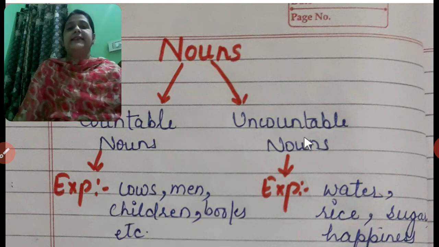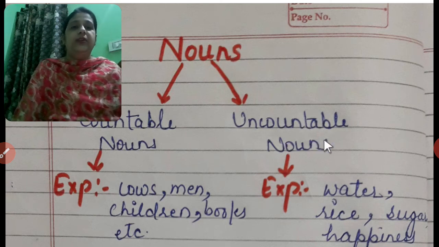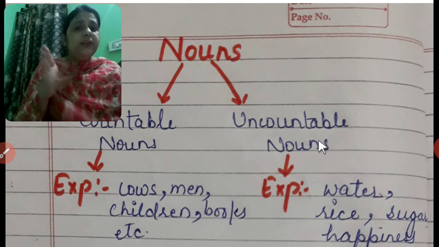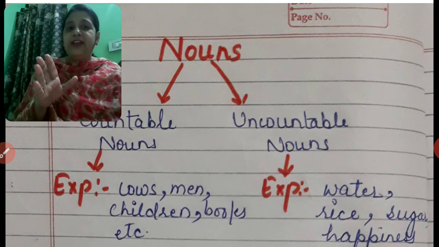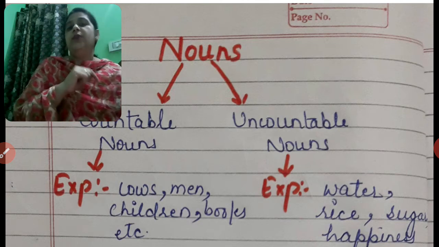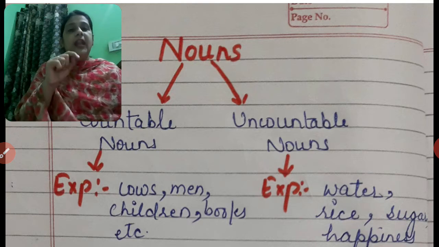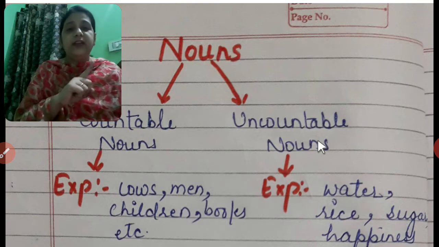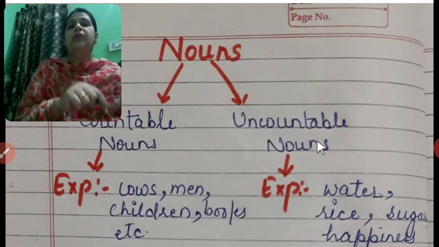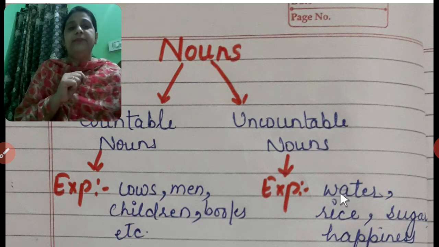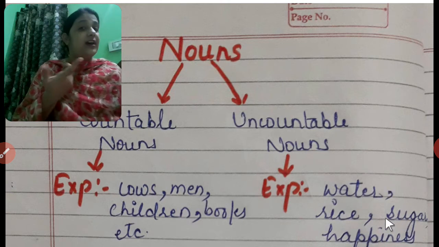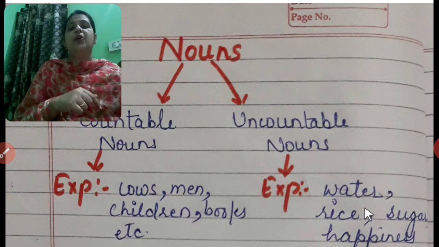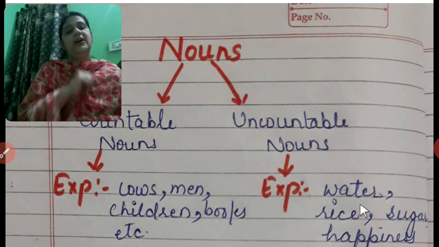Next category is the uncountable noun. The nouns that can't be counted are called uncountable nouns. For example, water, rice, sugar, happiness. All these nouns we can't count, so these are called uncountable nouns.